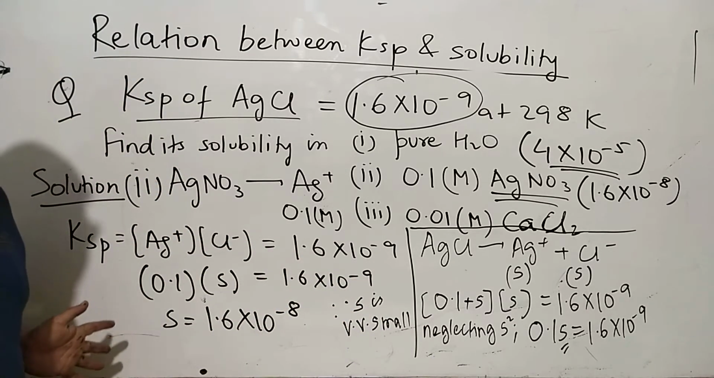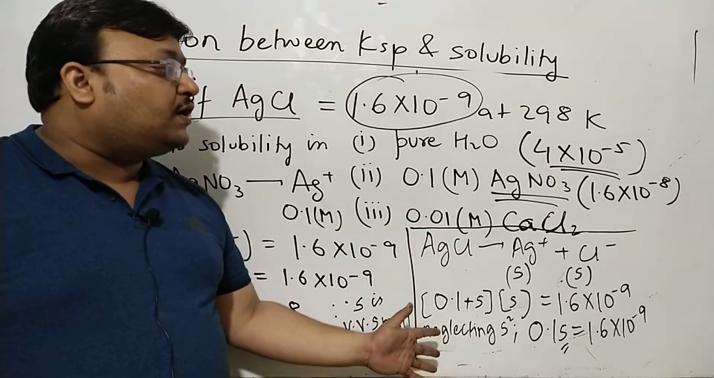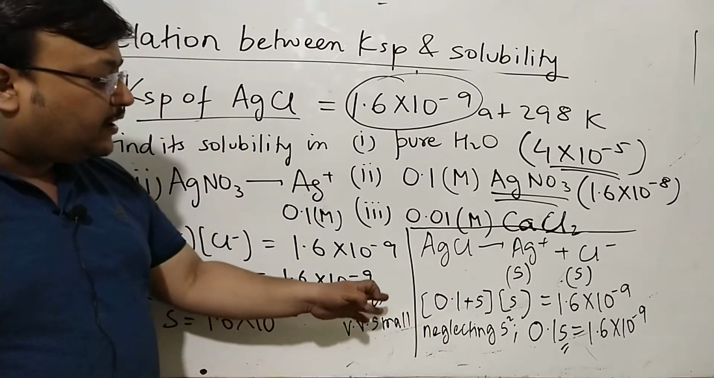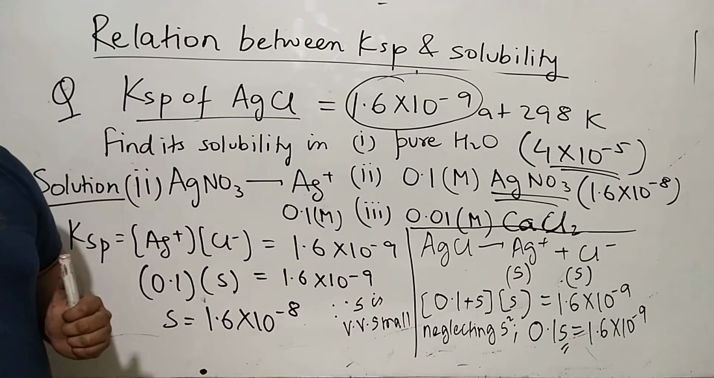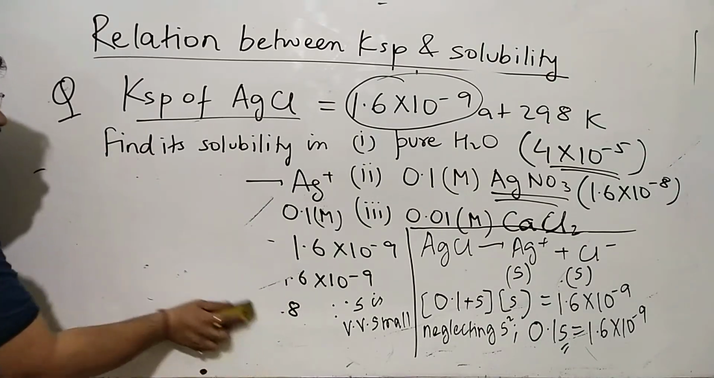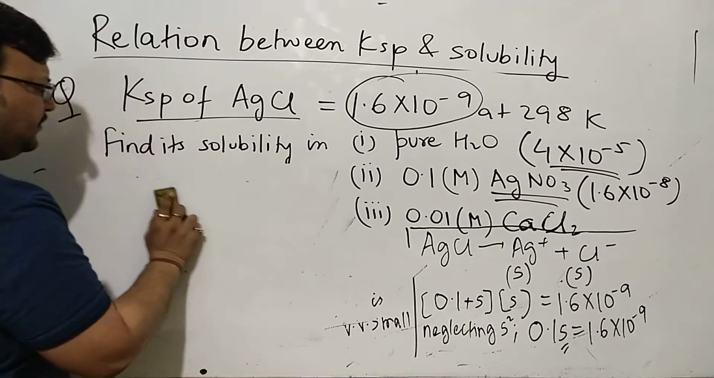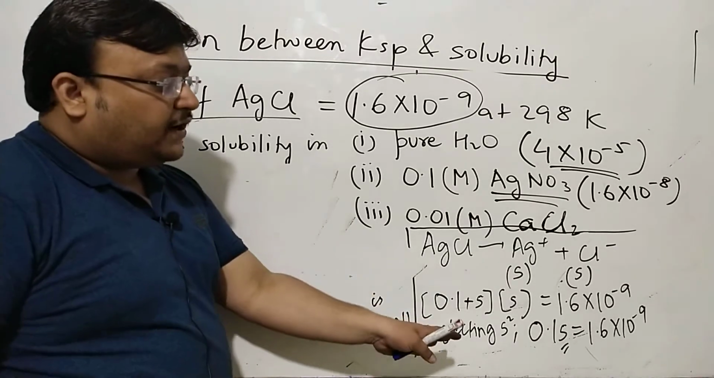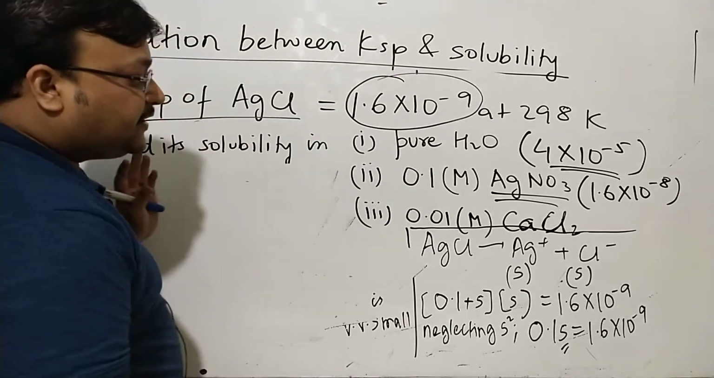This is a smarter way of doing it. But you would want to know both the approaches because this might be required in your school exam, board exam, where you write that because S is very, very small, neglecting S square, you get the same value. Now I understand why we neglect S square. We neglect S square because almost all of Ag plus comes from silver nitrate only.